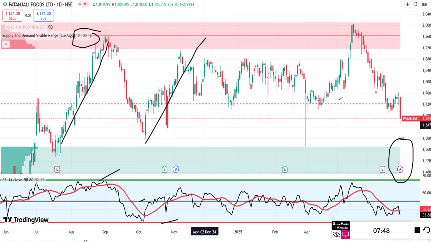This is again 30%, and from the median it is almost 20%, and you are again waiting. So in a year, more than a year, you can make 30, 30, 60, and 20, 80%, and again we are looking for a rally. So this is the power of RSI 30 and this new indicator, supply and demand visible range by Lux Algo. You get this free of cost on TradingView.